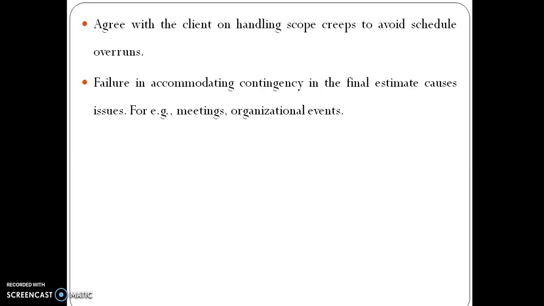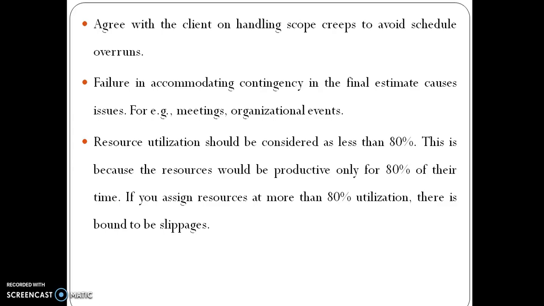Failure in accommodating contingency in the final estimate causes issues. For example, meetings, organizational events. Resource utilization should be considered as less than 80%. This is because the resources would be productive only for 80% of their time. If you assign resources at more than 80% utilization, there is bound to be slippages.